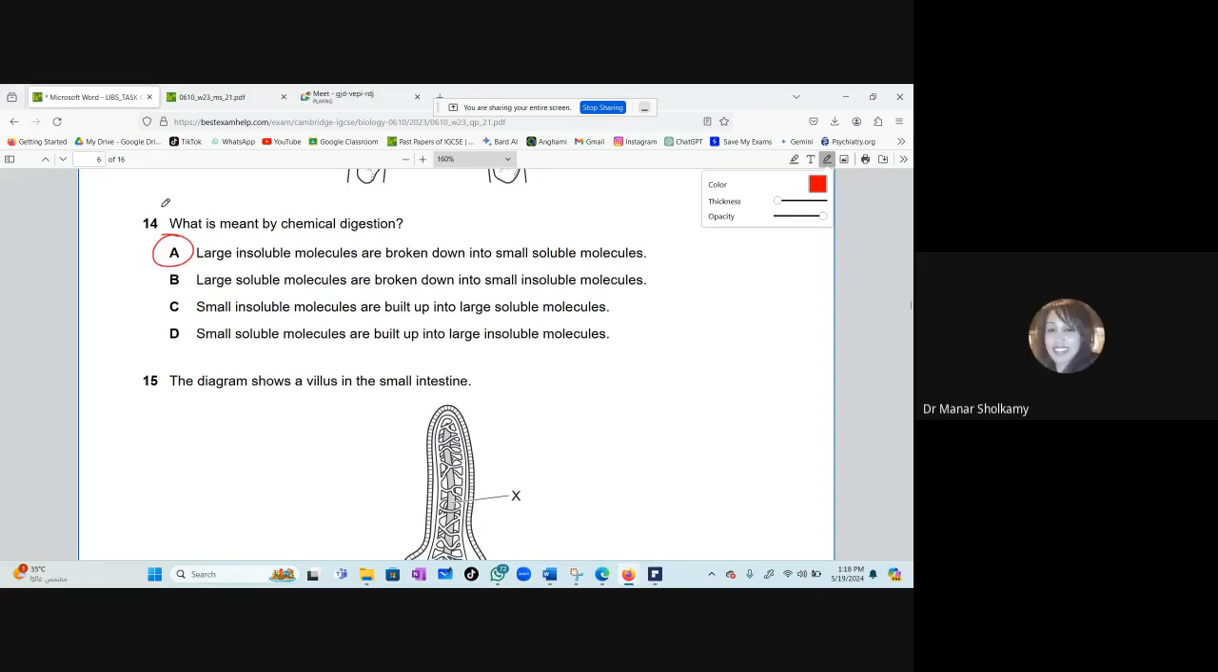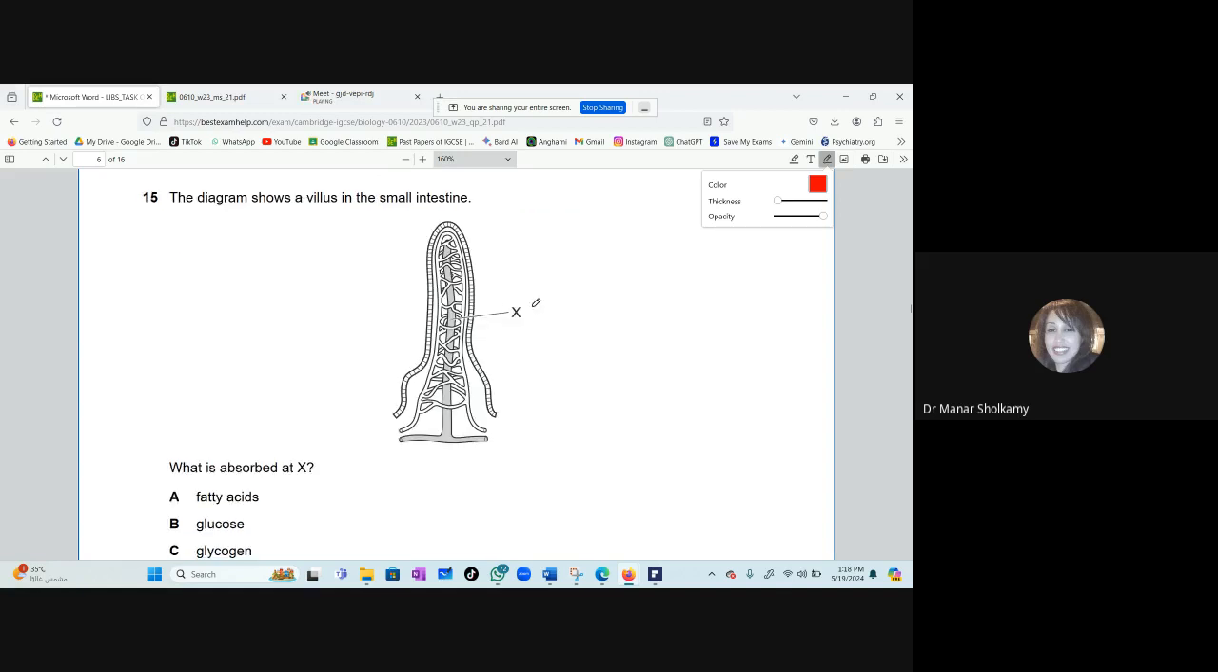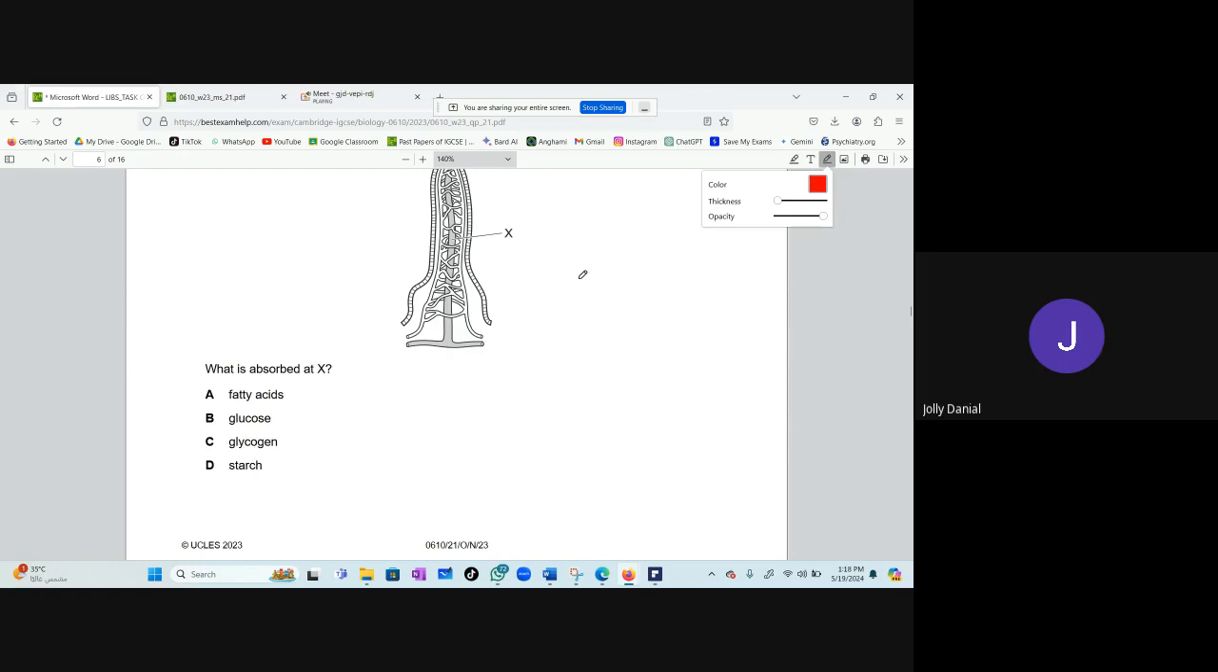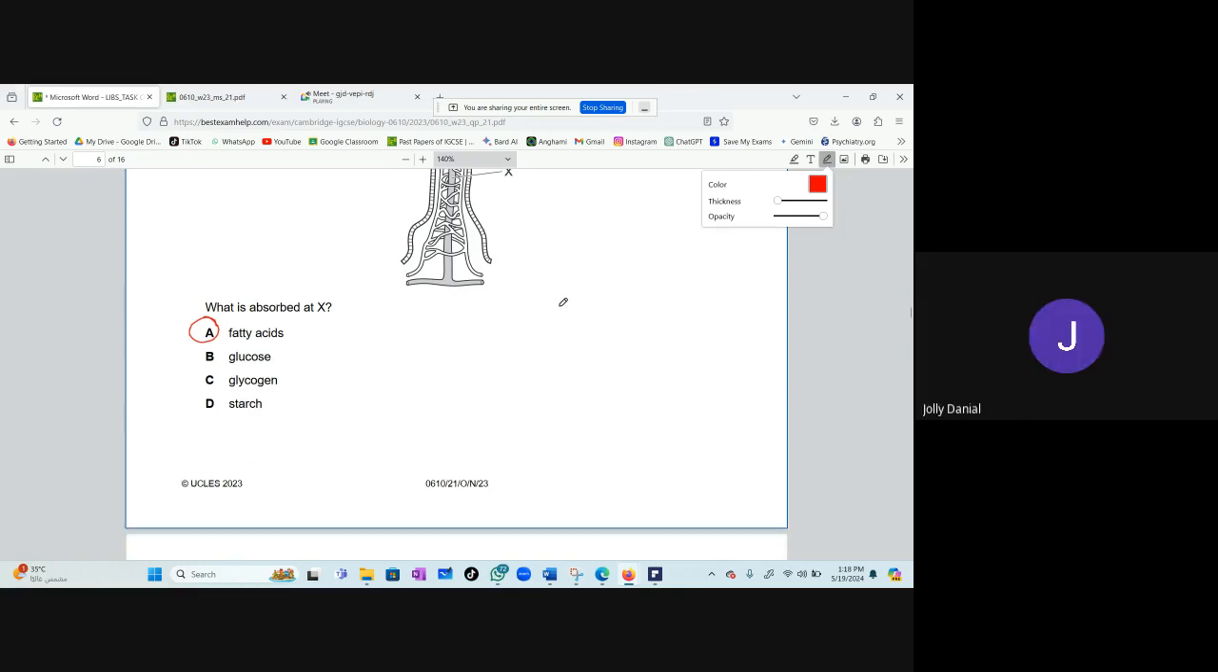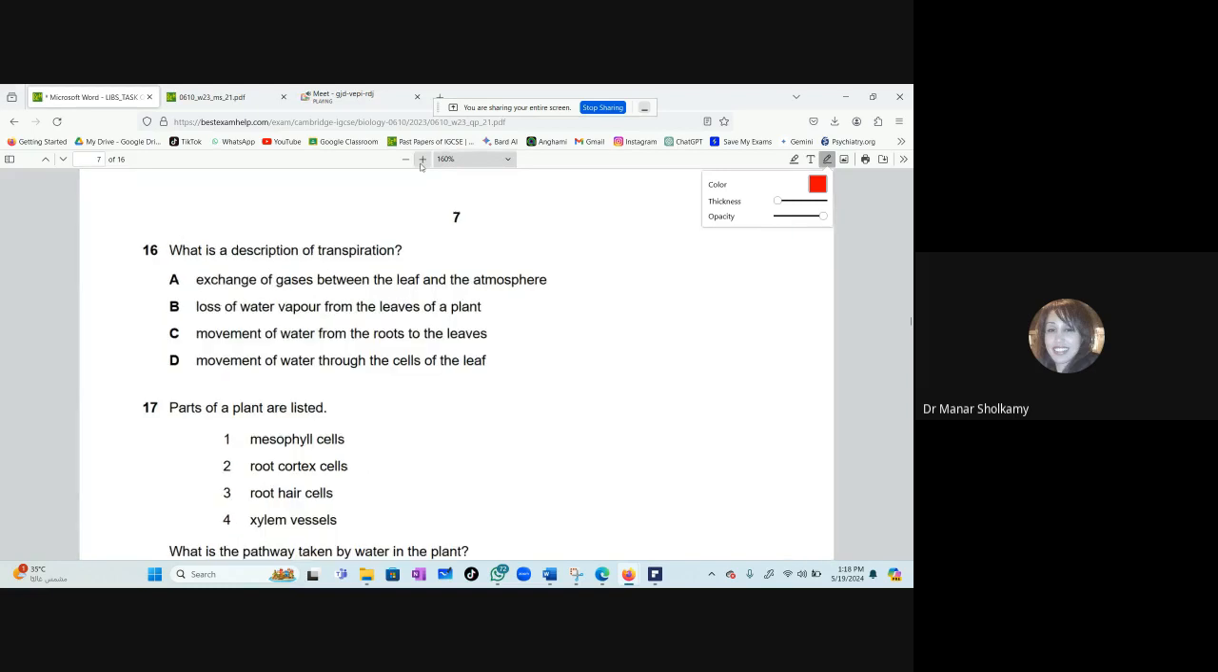Okay. Now the diagram shows a villi in the small intestine. What is X? What is absorbed at X? Fatty acids. Well done. What if they tell you name X? What is X? Lacteal. Excellent. Part of the lymphatic system. Okay, amazing. What is the description of transpiration?